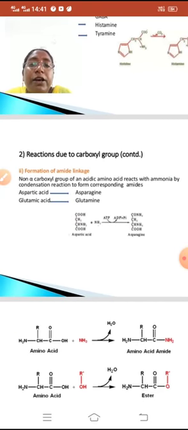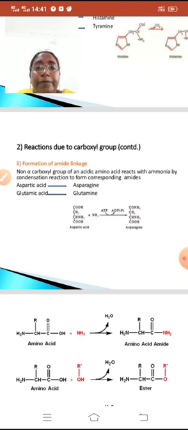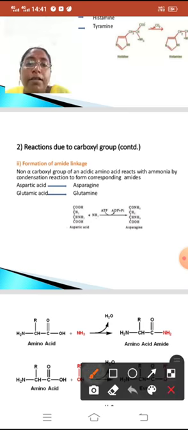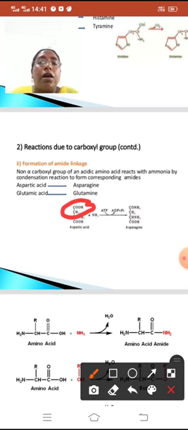Now, formation of amide linkages. Here the non-alpha carboxyl group of an acidic amino acid reacts with ammonia by a condensation reaction to form the corresponding amides. This is the non-alpha carboxyl group, and it reacts with ammonia and forms an amide group.